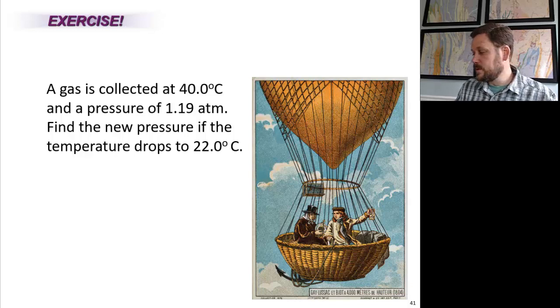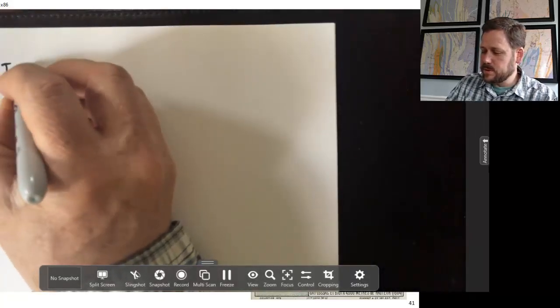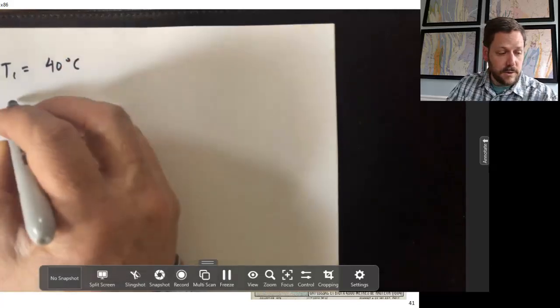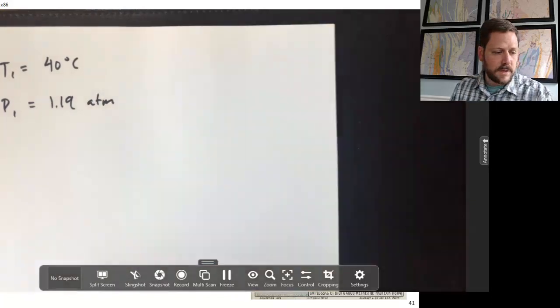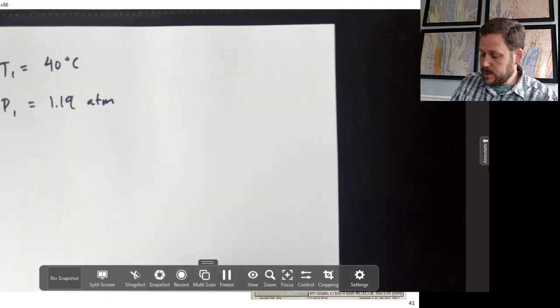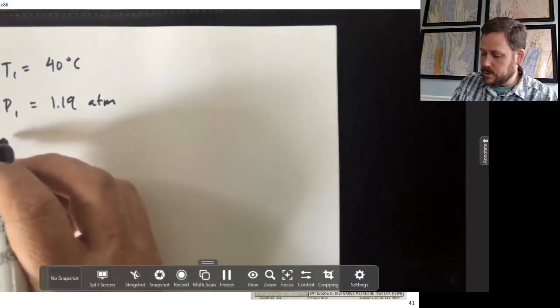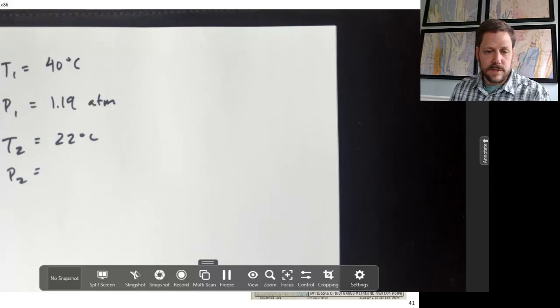Let's see if we can make a shopping list and take this equation for a test drive. It says a gas is collected at 40 degrees Celsius at a pressure of 1.19 atmospheres. So the initial temperature is 40 degrees Celsius and the initial pressure is 1.19 atmospheres. And the question then goes on to ask, find the new pressure if the temperature drops to 22 degrees Celsius. So the new pressure is what we're solving for, and the new temperature is going to be a lower one, 22 degrees Celsius. Now, first, we know that these Celsius temperatures will not work in any of the gas laws calculations. So let's go ahead and convert those to Kelvin.